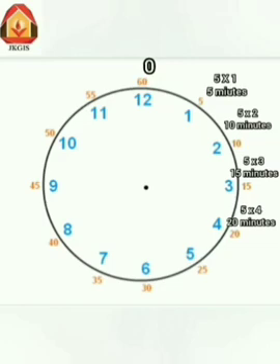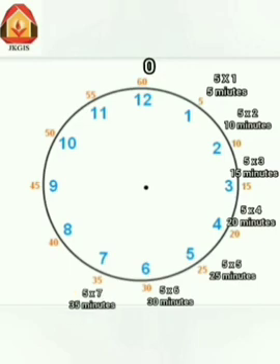If minute hand is on 5, we can say 5 multiplied by 5 is equal to 25 or 25 minutes. If minute hand is on 6, we can say 5 multiplied by 6 is equal to 30 or 30 minutes. If minute hand is on 7, we can say 5 multiplied by 7 is equal to 35 or 35 minutes. If minute hand is on 8, we can say 5 multiplied by 8 is equal to 40 or 40 minutes.